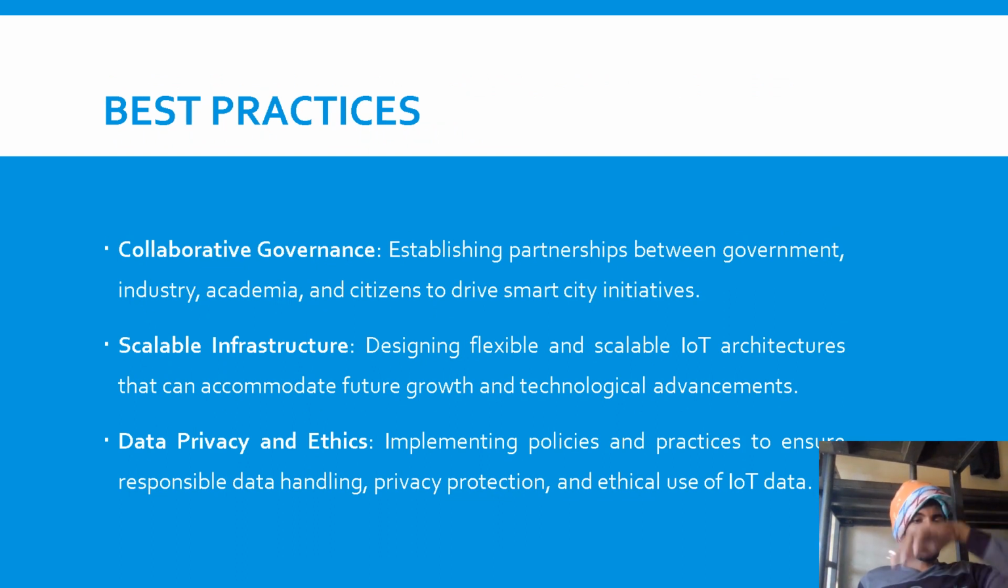Best practices. What better things can we do to advance this IoT? That is collaborative governance, establishing partnerships between government, industry, academia, and citizens to drive smart city initiatives; scalable infrastructure, designing flexible and scalable IoT architectures that can accommodate future growth and technological advancements; and data privacy and ethics, implementing policies and practices to ensure responsible data handling, privacy protection, and ethical use of IoT data.